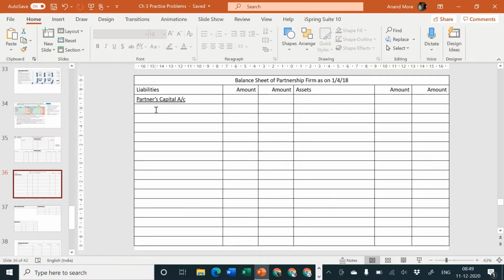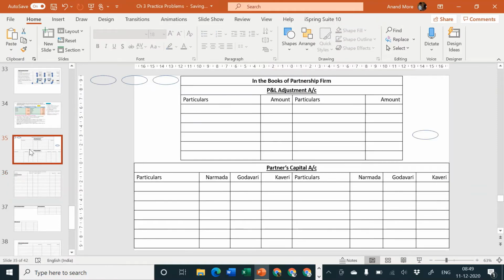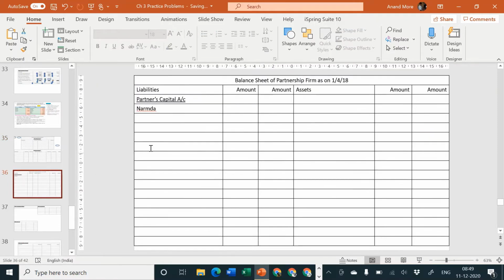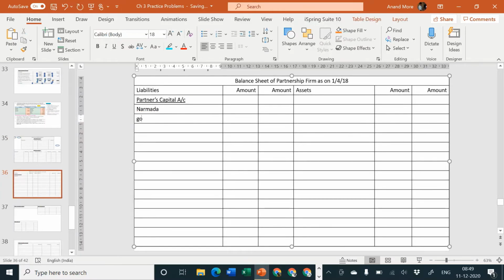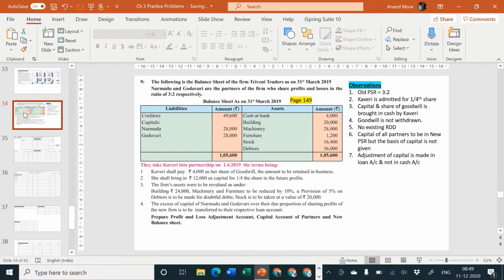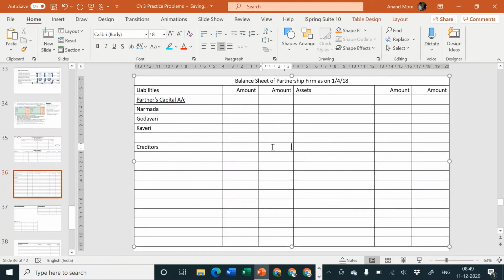In partners capital account, we should first of all write Narmada, Godavari and Kaveri. Then we'll write creditors, and amount of creditors is rupees 49,600. So you can check here 49,600.